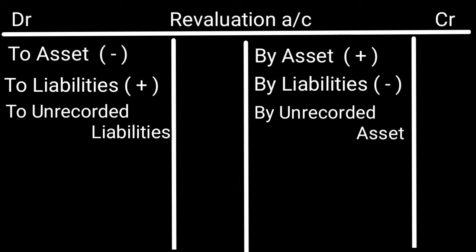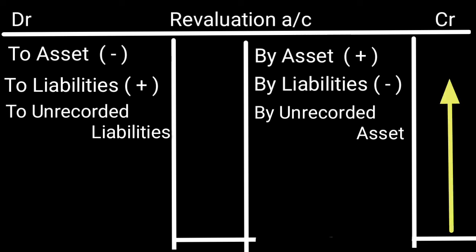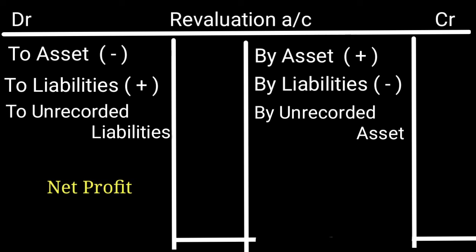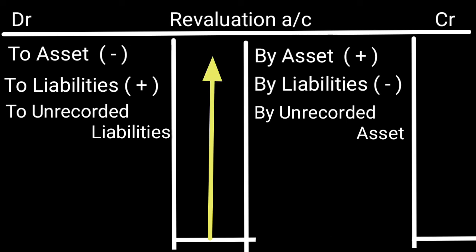Then, after the balancing of this revaluation account, sometimes the credit side we will get more amount. That means credit side is the profit side. So we can say we have net profit. Or sometimes this debit side will get more amount. Debit side means the loss side. So that time we can say we have net loss.